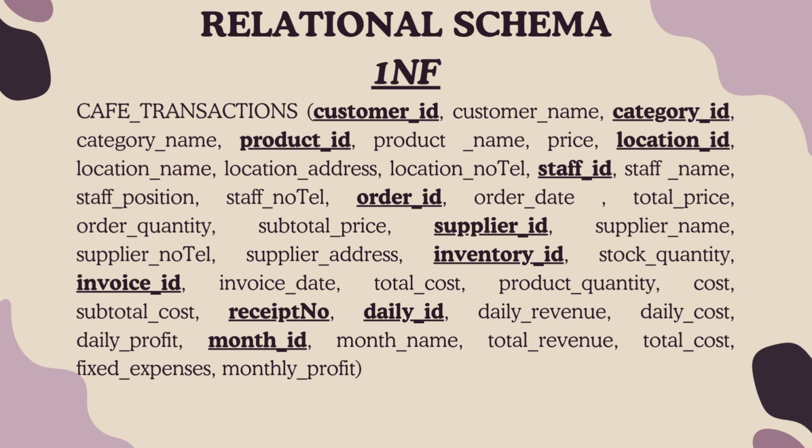Hello, my name is Faye Aurelie Alvin, and I will be presenting the normalization stages for our project. There are 3 stages of normalization, and the first one is the first normal form. In the first normal form, we identify the primary key, and also partial and transitive dependencies. The first normal form is important to ensure each column contains atomic or indivisible values and to remove duplicate columns.